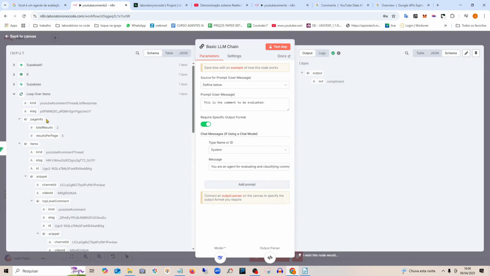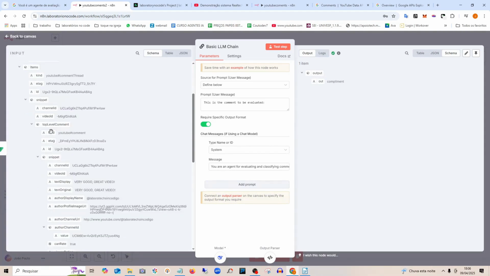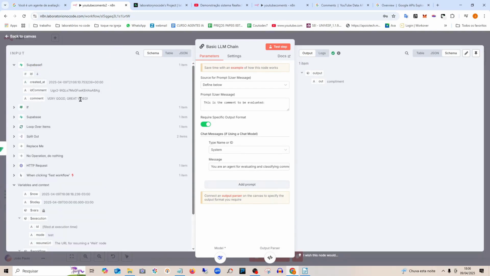Let me just see if the comment is here. No, it's not there, right? I can fetch directly here, look, the text of the comment, or I can fetch the same one from Supabase, which is the last one saved there. Look, I will fetch it here.